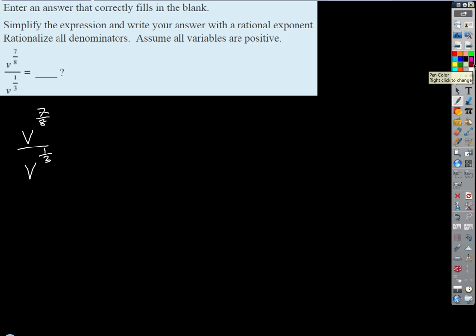So we're going to rewrite both of these fractions in terms of 24ths. In this case, we'll multiply the top and the bottom by 3, and in this case, we'll multiply the top and the bottom by 8. What's that give us? On the top, we would end up with v to the 21/24 divided by v to the 8. That's supposed to be an 8 there too, remember. Let's fix that.